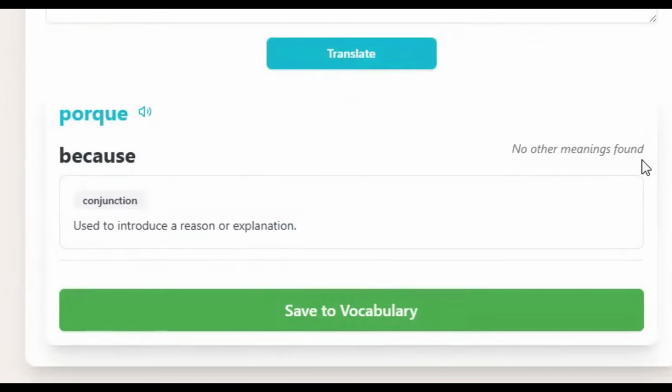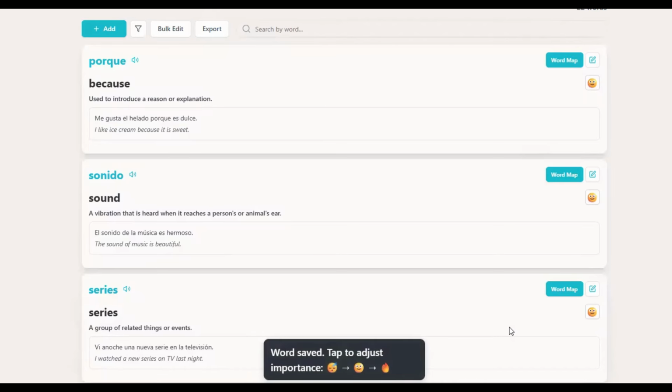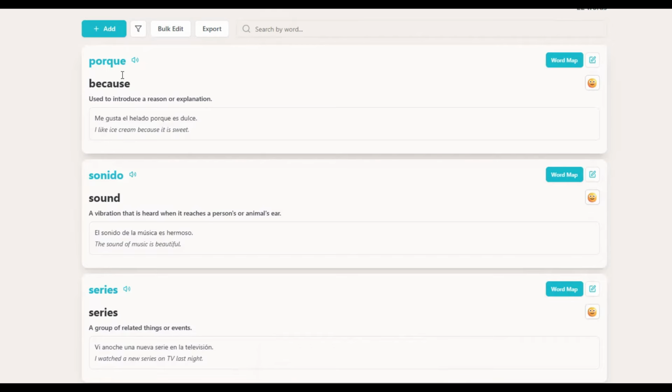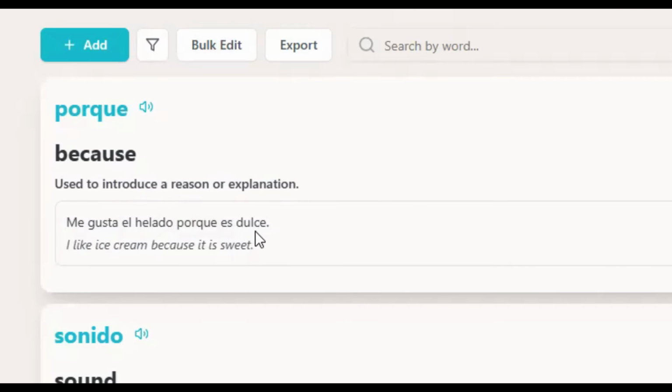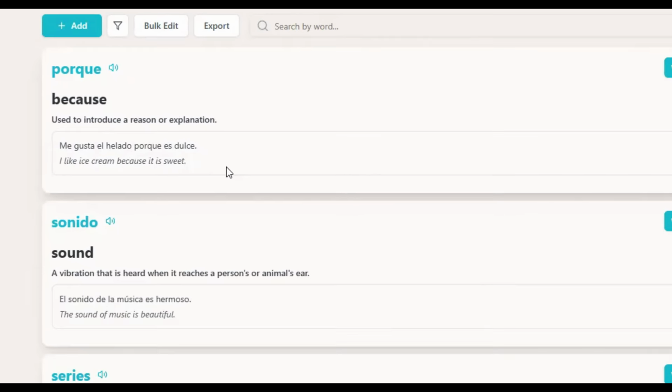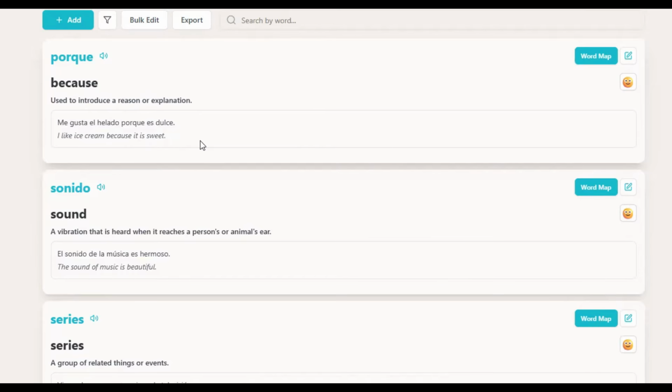No other meanings found. Okay, fair enough, because it's just a one word, isn't it? And then you save it to your vocabulary. And there you have it. Because, and it gives you a sentence. Look, me gusta el helado porque es dulce. I like ice cream because it's sweet. What I've noticed as I'm adding them, I like this because it gives you a sentence that's with an example, not just a word. It's very dry to have just a word, but when you have an example, fantastic.